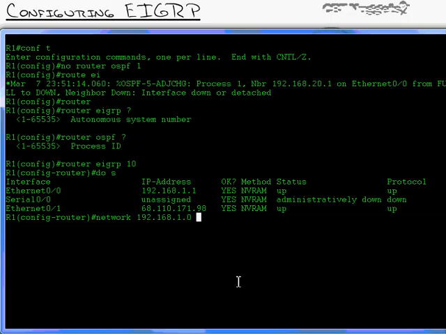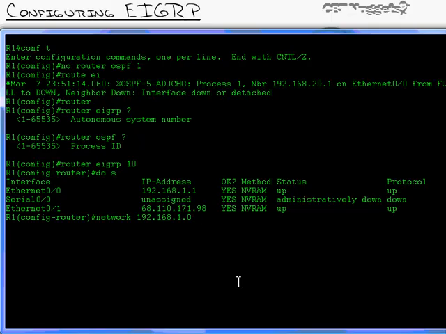Think back, with RIP you have to type in classful networks, meaning whatever the default class of network is. So if I had a 10.1.1.1 interface, I would type in my network as 10.0.0.0, enter, because the 10 network is a class A network.